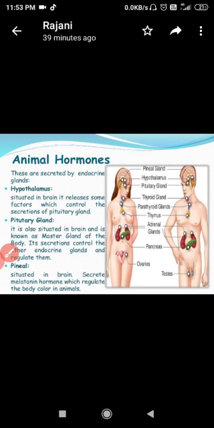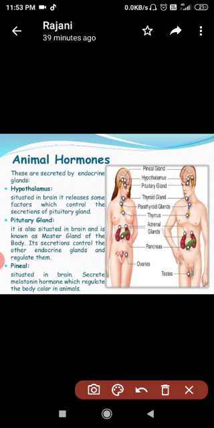The next gland is the pituitary gland. Now we are talking about the pituitary, and the pituitary is also situated in the brain and is known as the master gland of the body. Very important point. The pituitary gland is known as the master gland of the body. Okay, remember this, it regulates the endocrine glands.